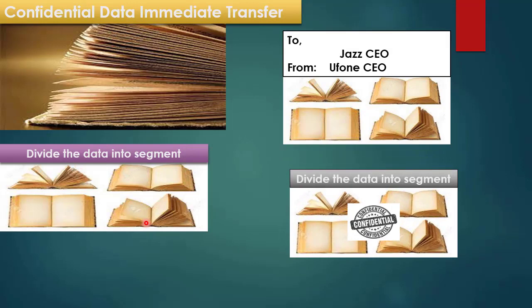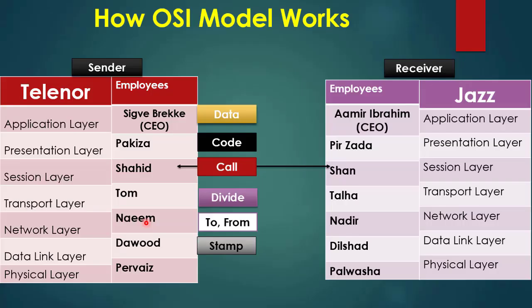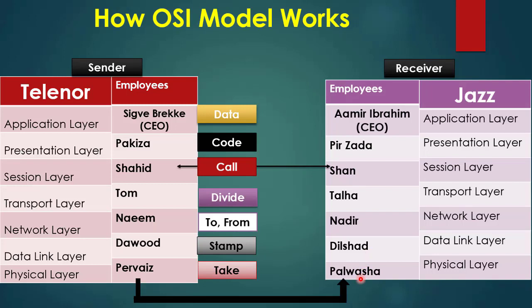and forwards the file to Mr. Pervez with all instructions. Pervez chooses the best path which is given by Mr. Naeem, and forwards the file to Dilshad, and Dilshad checks that the file is sealed and safe and further forwards it to Nadir. Nadir checks the address and forwards the file to Talha.